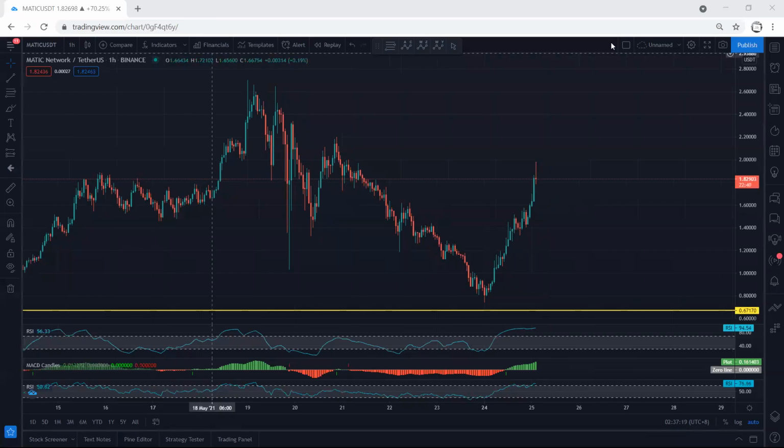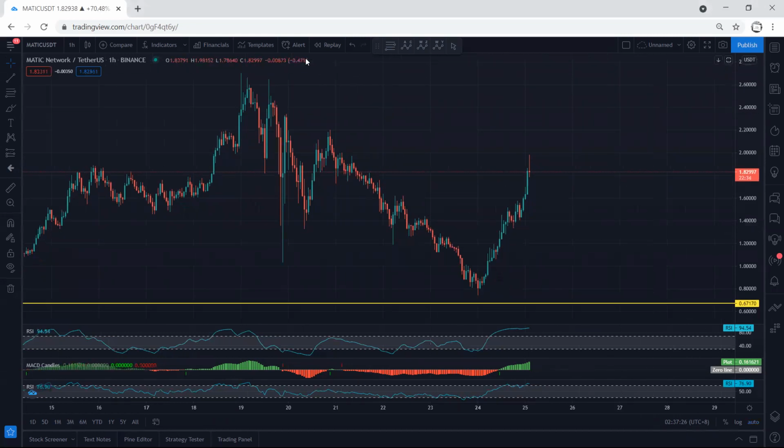We start with the 1 hour chart. Just want to give a quick update. If we refer to our analysis, we have been looking for the reversal, and this is what we get. That's why I kept mentioning that if we get any reversal, we can look for buy.